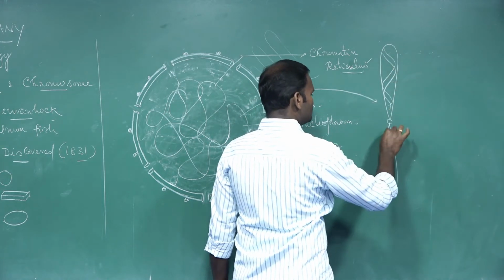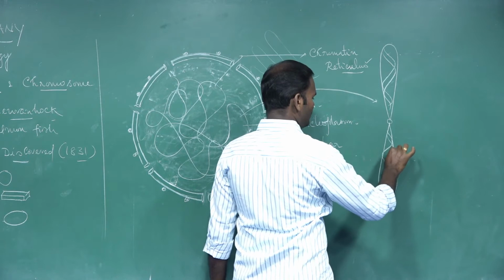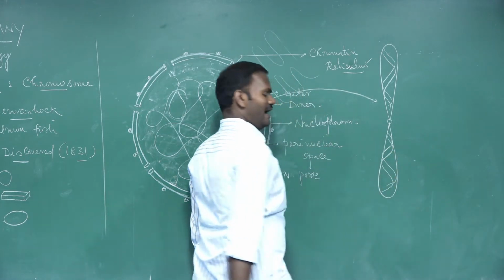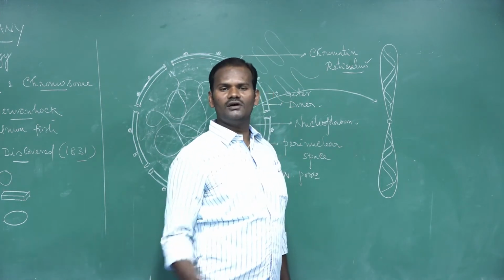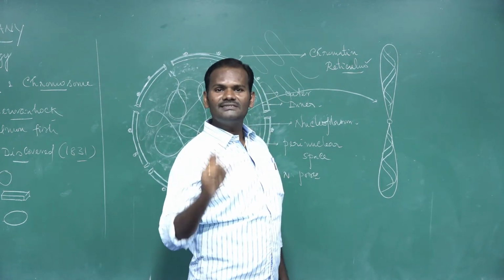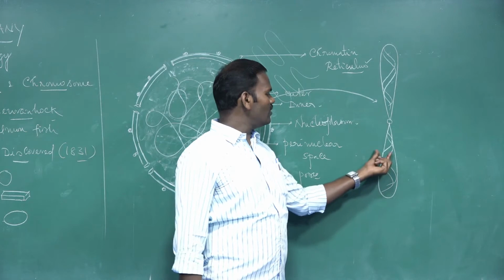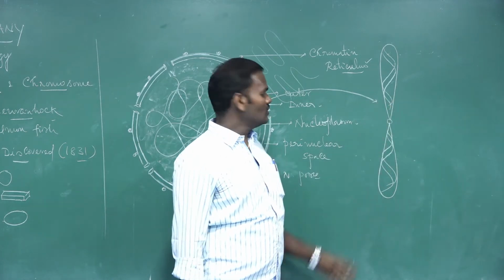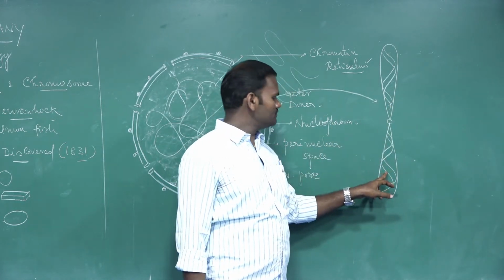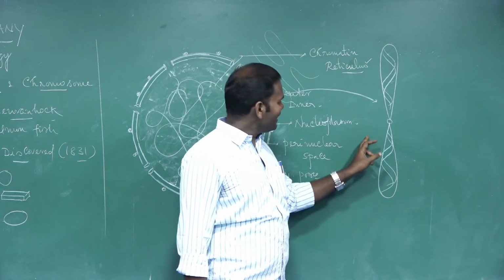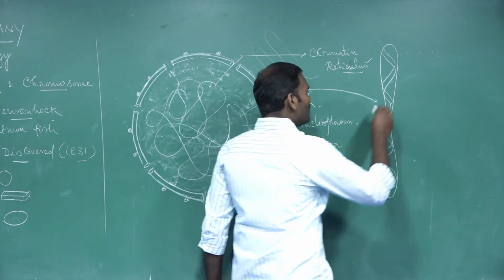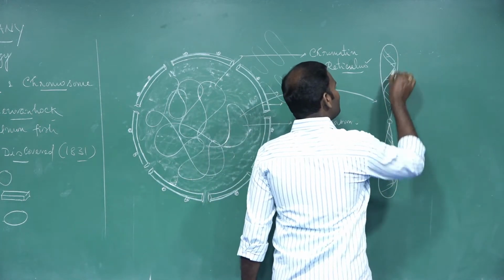DNA is a double strand, and the double helix model of DNA was proposed in 1953 by Watson and Crick, who were awarded the Nobel Prize for their work. So chromosomes are made up of DNA, and DNA is made up of nucleotides.